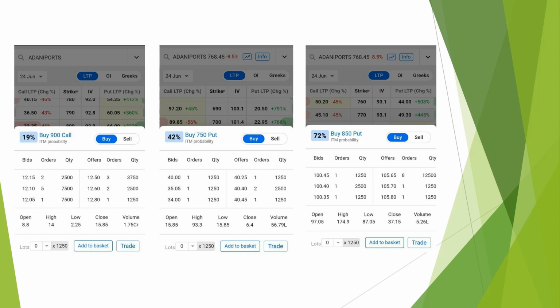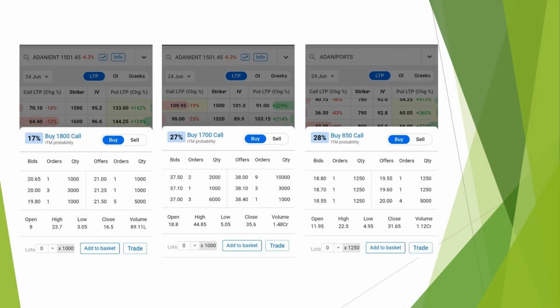Whenever a call is trading very low, buy that call. You take the risk to pay 2 rupees for that call, but when it immediately gets corrected to 14 rupees, you will get your money back. This is another scenario, you can follow like this.